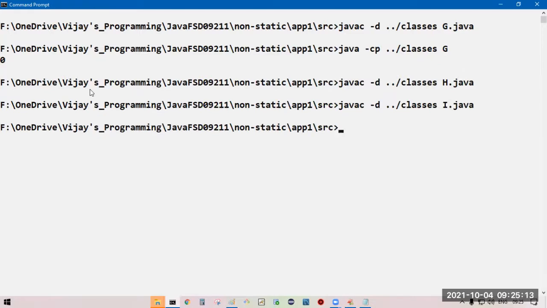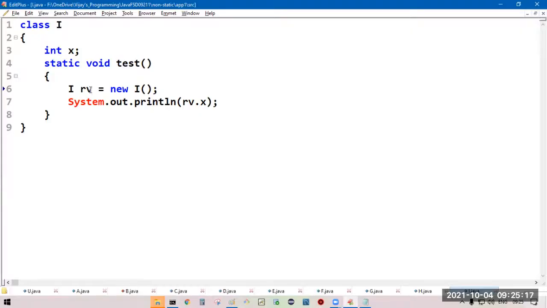Inside the static method also, we can create an object. That means not only in the main method, in the user defined static method also, we can create the object.